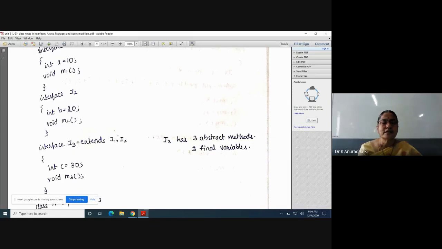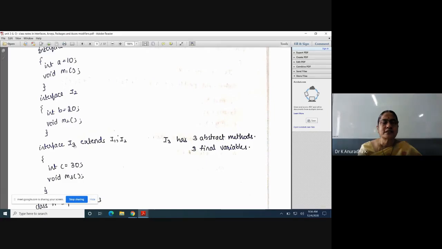What are the members of I3? So the members of I3 are, with respect to variables, I will explain first. A is equal to 10, B is equal to 20 and C is equal to 30. These three are the variables which are available in interface I3.